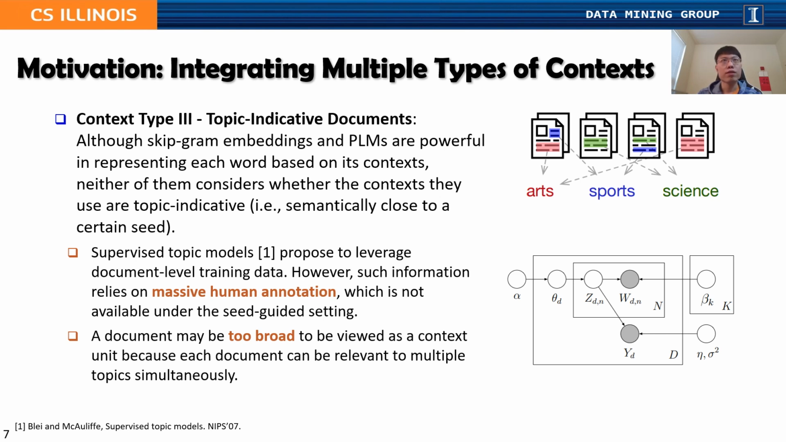So to utilize topic-indicative documents, supervised topic models propose to leverage document-level training data. However, such information relies on massive human annotation, which is not available under the seed-guided setting. Also, a document may be too broad to be viewed as a context unit because each document can be relevant to multiple topics simultaneously.